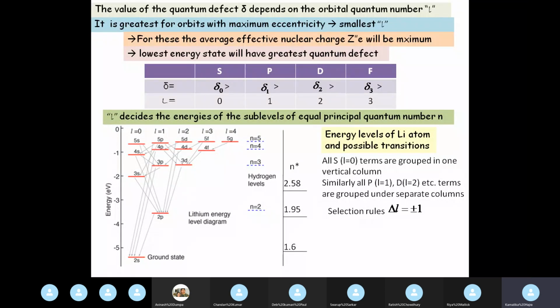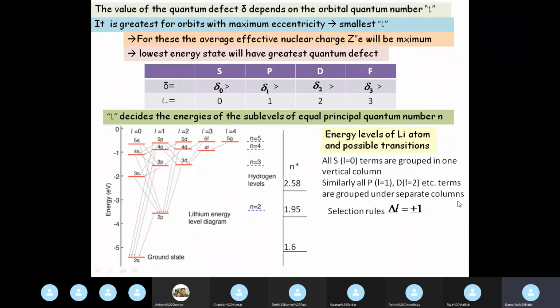Selection rule: you will learn how the selection rule is obtained when you do it in atomic spectroscopy. In this particular case, the selection rule is given by delta L equal to plus minus 1. What is a selection rule? A selection rule decides which quantum jumps are allowed and which are not allowed. Just because there are so many energy levels, it doesn't mean that an electron can go from any lower level to any upper level. That is not allowed. Which transitions are allowed is given by the selection rule.